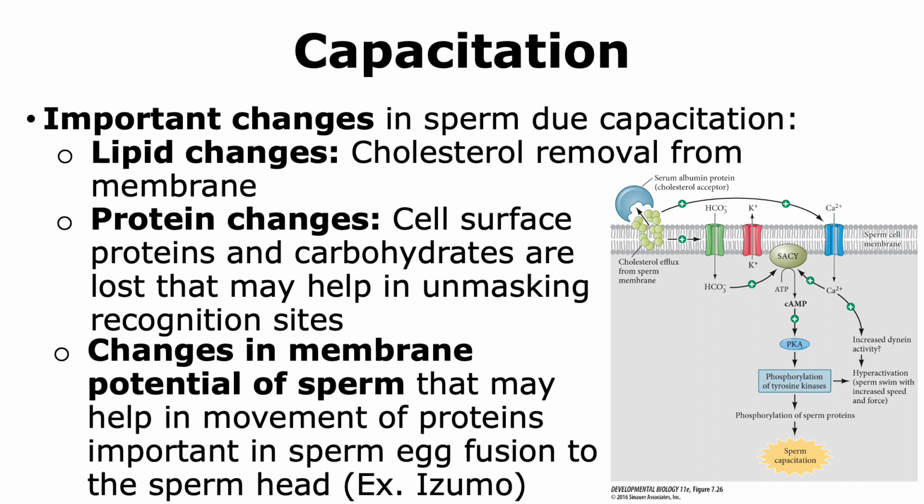There are also changes in the membrane potential of the sperm. And these changes in membrane potential may help in the migration of proteins that are important in the sperm-egg fusion to the sperm head. And one such protein that we will be looking at as we move along is Izumo.